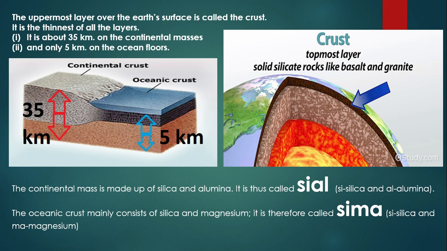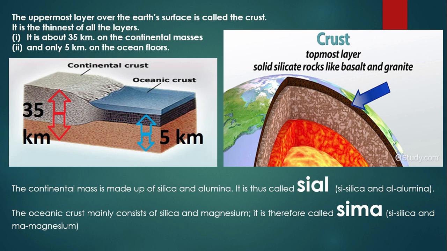So the first crust is divided into continental and oceanic crust. Now this continental mass or crust is made up of two minerals, silica and alumina. Silica and alumina. That's why we call it Sial. Continental crust is made up of Sial. Si stands for silica and Al for alumina.